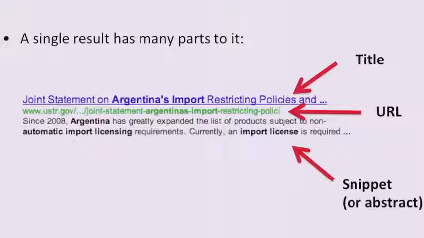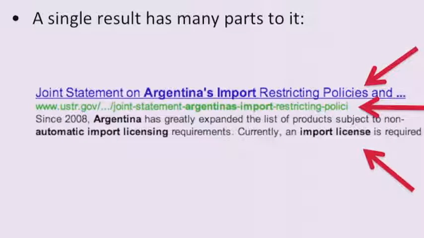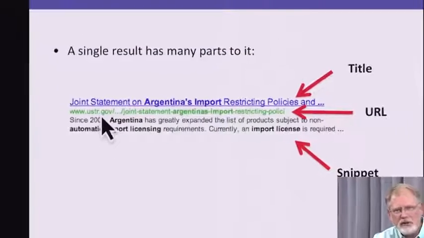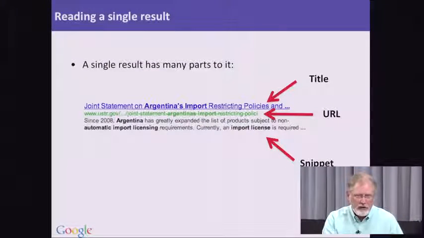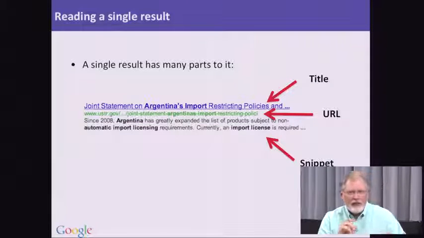Notice that the green URL will have embedded within it information about what the providing organization is and what the domain is. In this case, you can see this is coming from ustr.gov. So the .gov extension is telling you this is an official governmental site, which has fairly credible information, in this case, about Argentina import restrictions. So when you're looking at each result block, keep in mind that there's some information you can look at and understand, and some information you have to start to assess contextually.